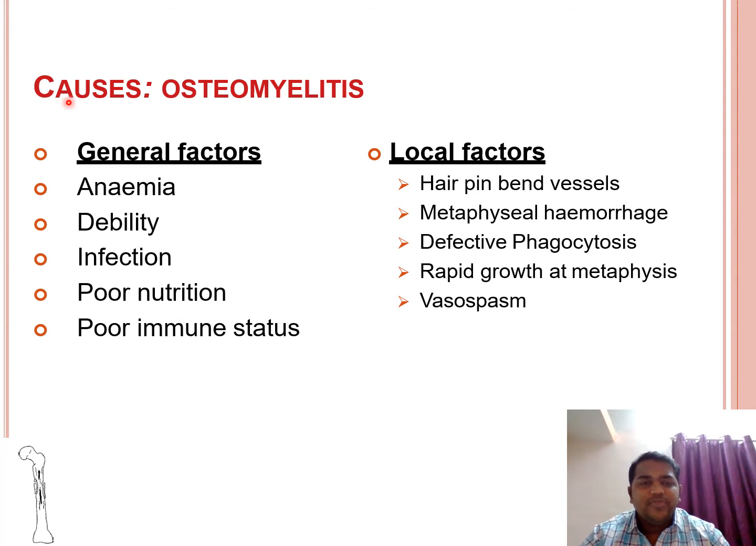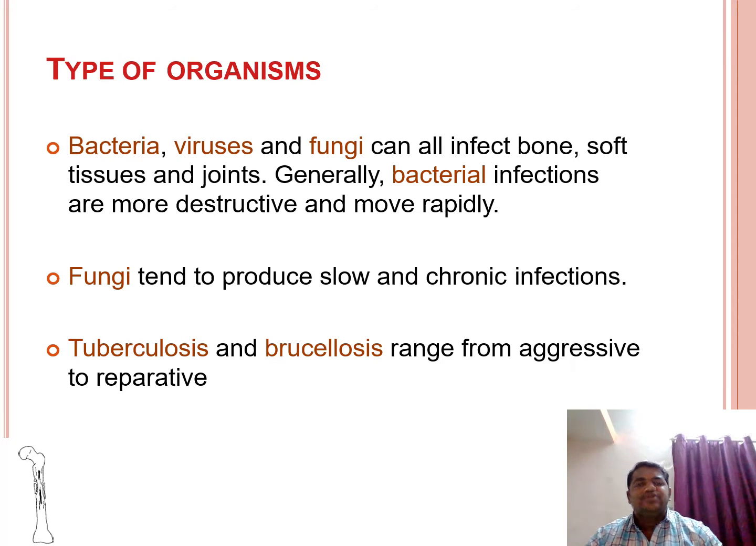So causes of osteomyelitis are divided into general factors and local factors. In general factors, there is anemia, debility, infection, poor nutrition, poor immune status. Local factors are hairpin bend vessels, metaphyseal hemorrhage, defective phagocytosis, rapid growth of metaphyses, and vasospasm. The types of organisms that can cause osteomyelitis are bacteria, virus, and fungi.